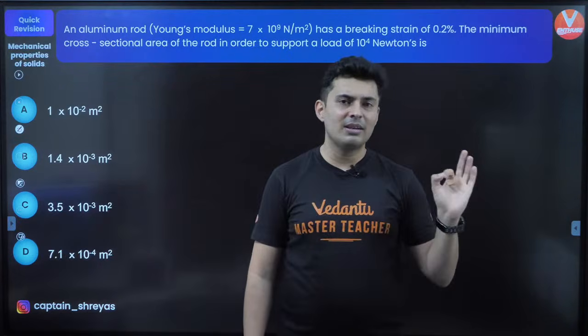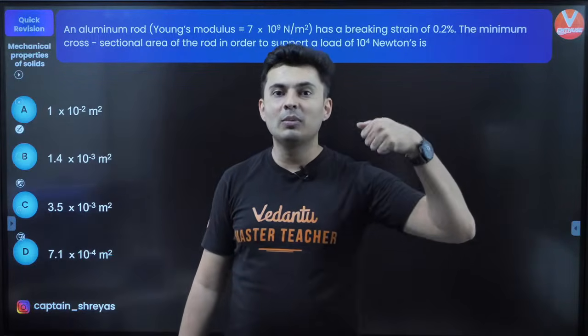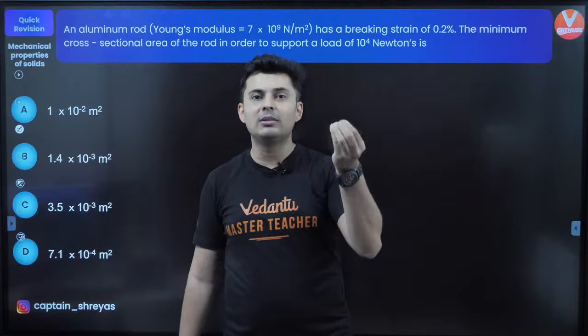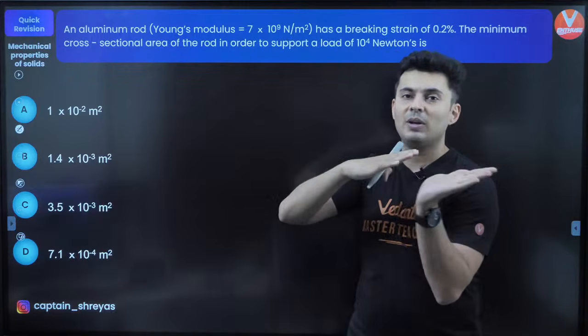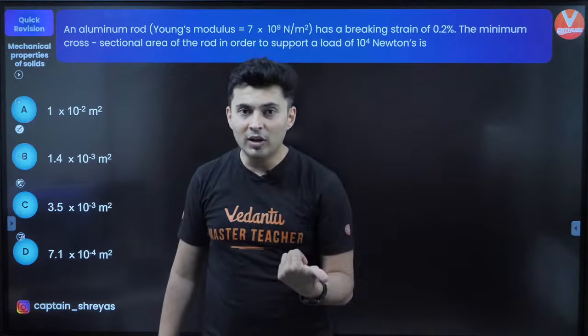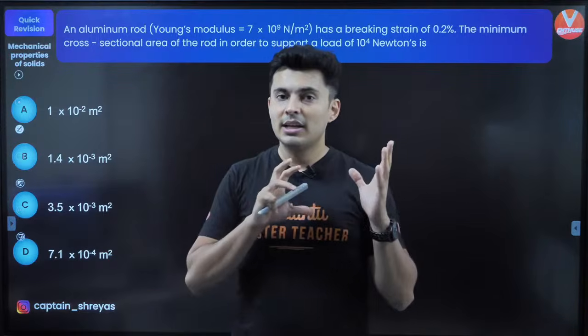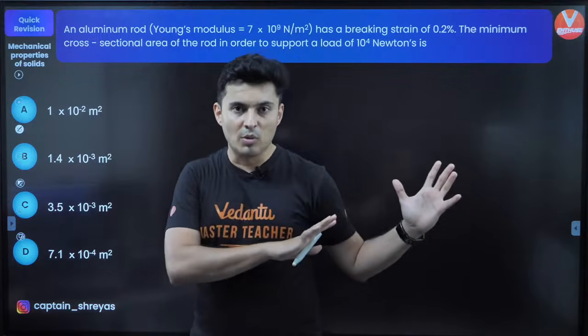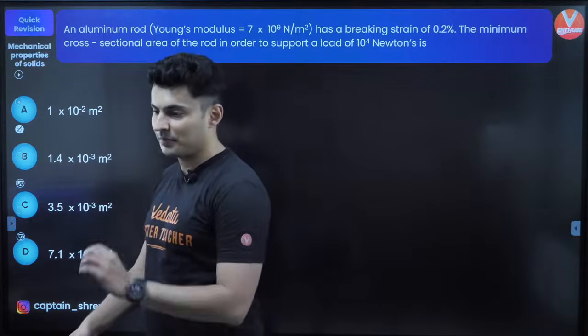But the only difference is when we talk about viscosity, instead of using the term strain, you use a term called strain velocity, because each layer is moving with certain velocity with respect to the other layer. So we define strain velocity instead of strain, and the modulus which comes out is no longer rigidity or shear modulus. It is now called viscosity or coefficient of viscosity.